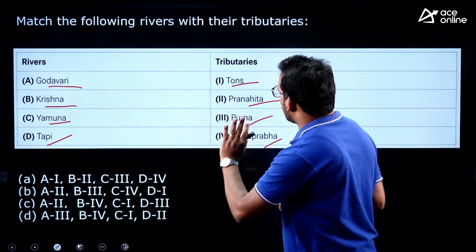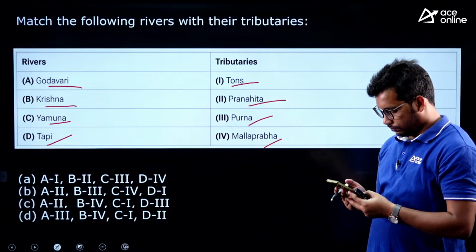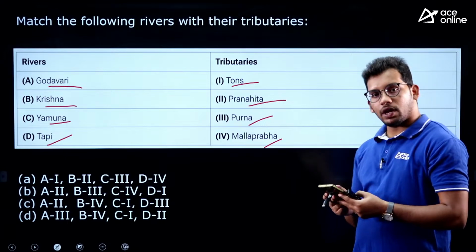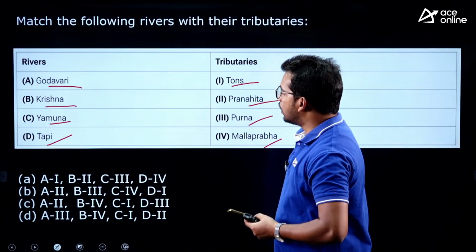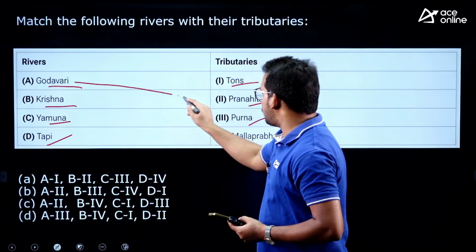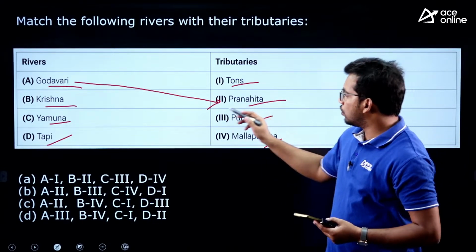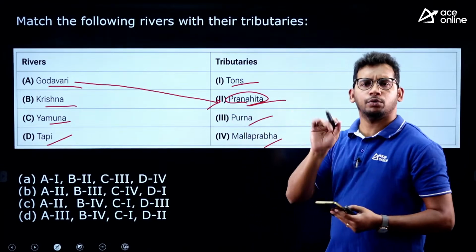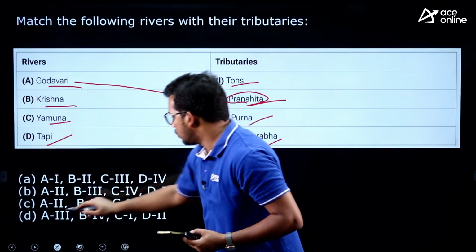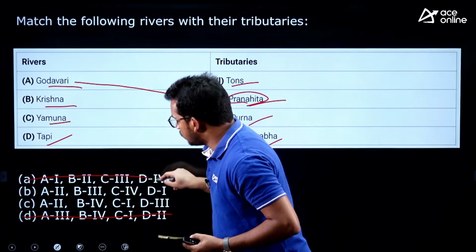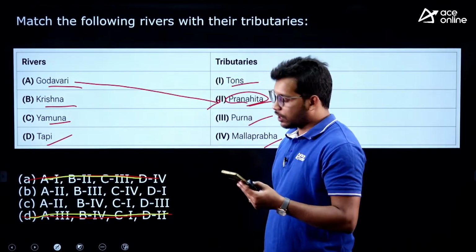First match up the easiest and the most popular one. Comment your answer, let me discuss the matchup, then we will see the answer. Okay, first one, Godavari is a very popular river, and Pranahita we have a very popular projects around it. So Pranahita is a tributary of Godavari. This should be very basic level, everyone has to know. So A should be 2. So you can eliminate the options. This is how you need to answer in the exam. You have to strike off the eliminated options.